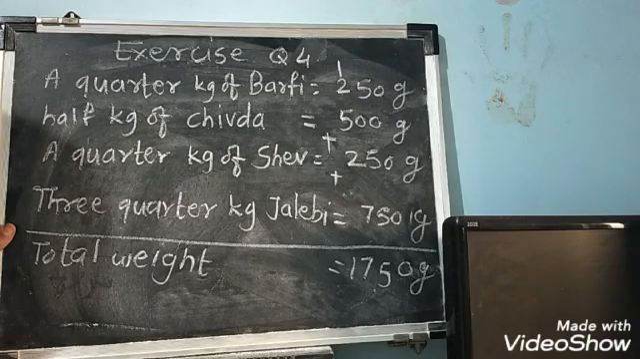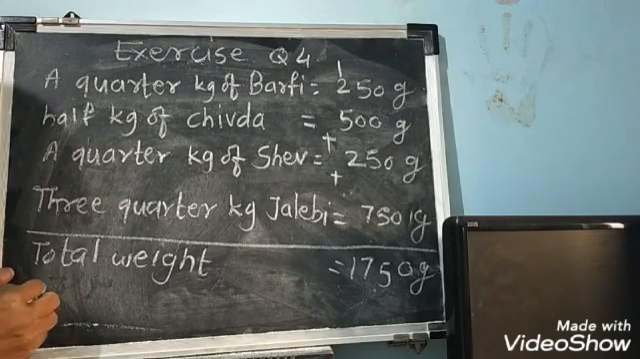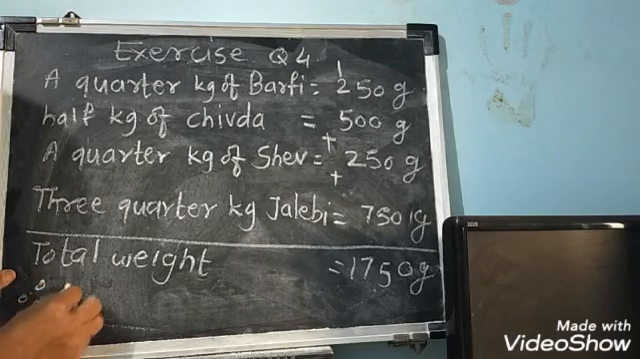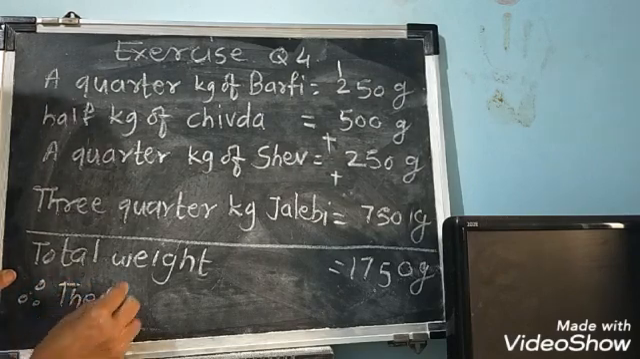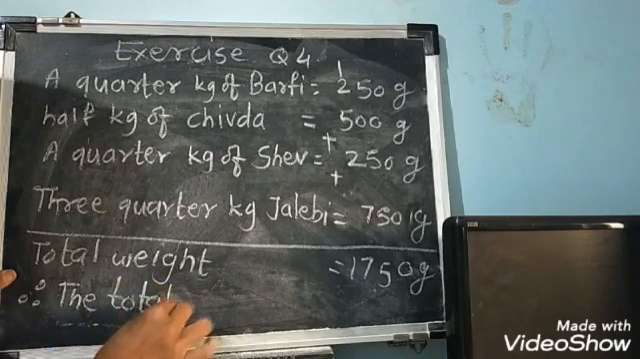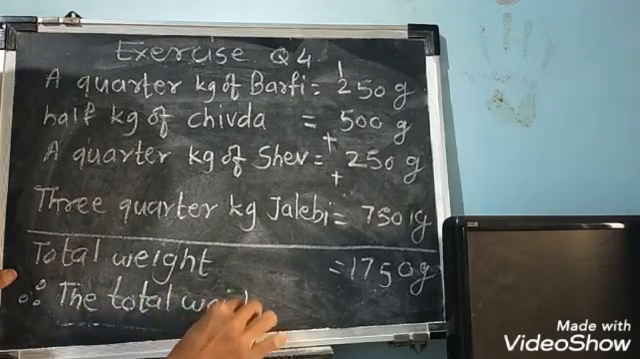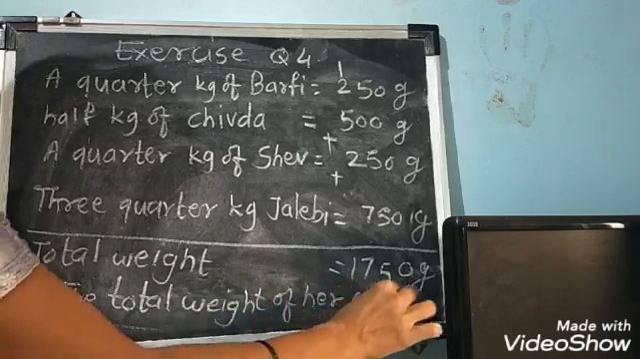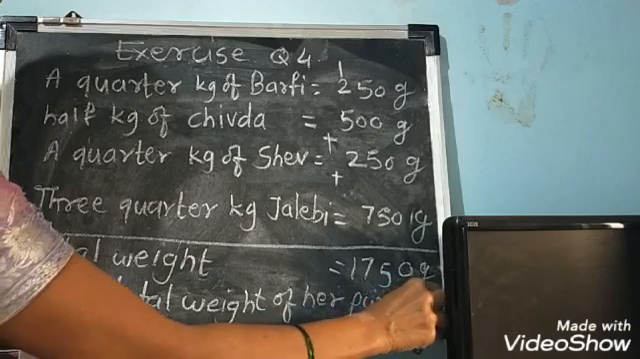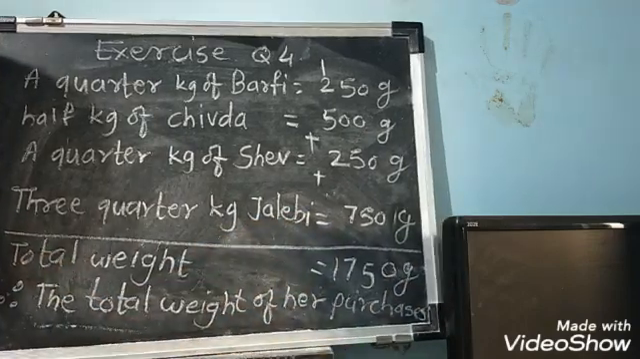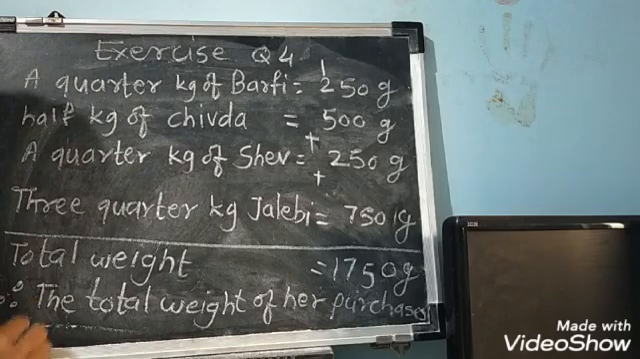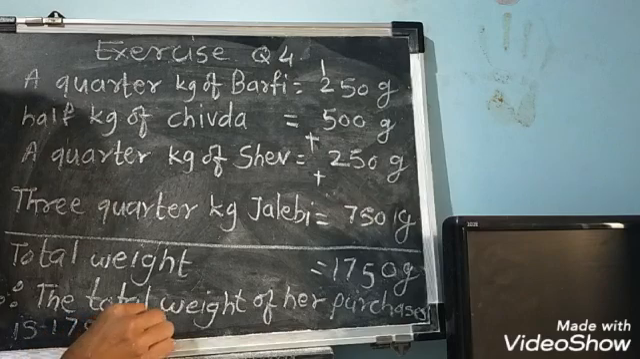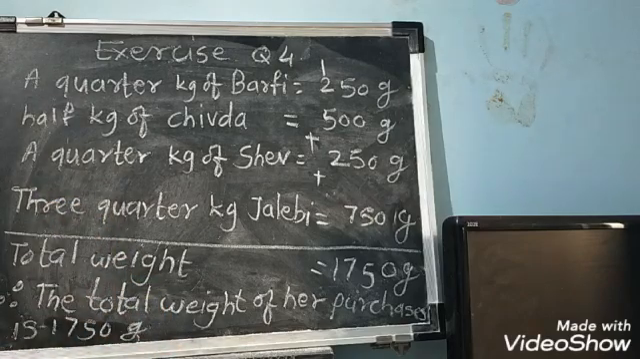So how to give the answer? What was the total weight of her purchases? You can write in kg also, otherwise in gram also. The total weight of her purchases is 1750 gram. So in this way you have to solve example number 4 in notebook.